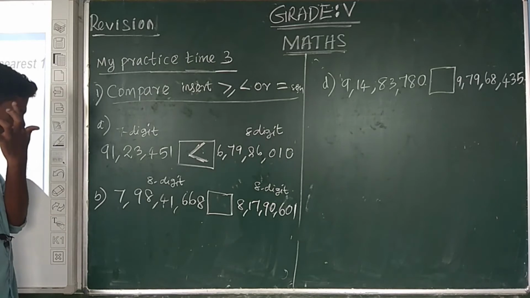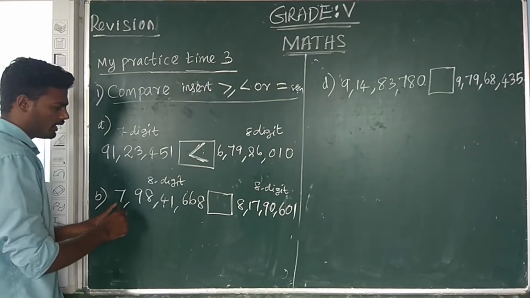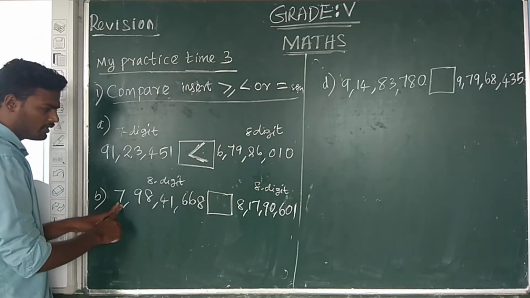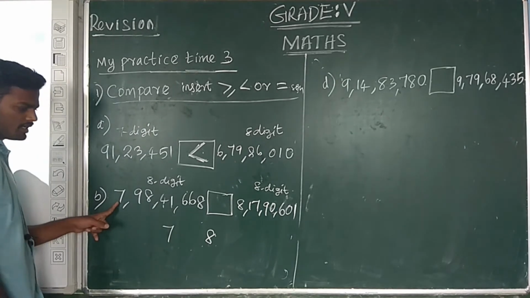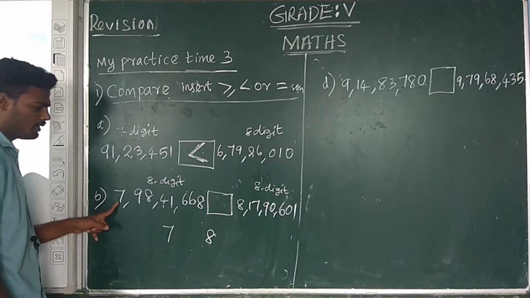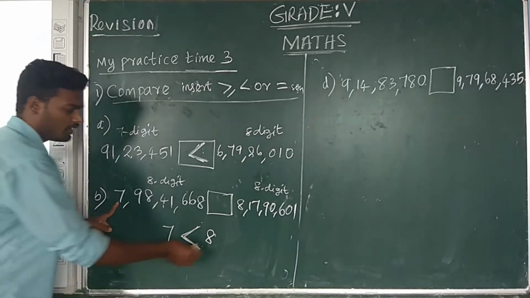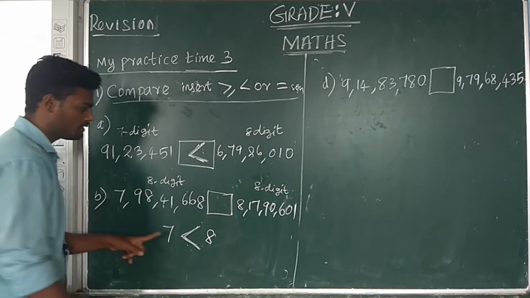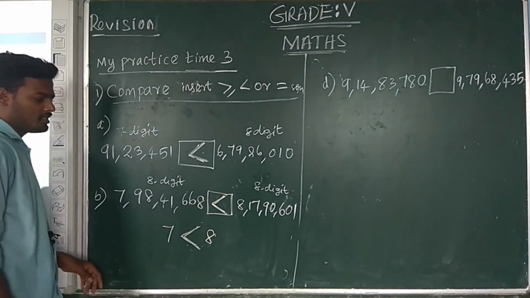Next, step 2, comparing from left to right, the first digit. First number, here the first digit is 7. Comparing the two numbers, which one is the largest number? So 8 is the largest number. So we use the less than symbol. So therefore you see, the second number is the largest number.